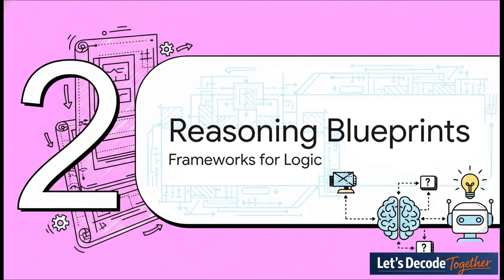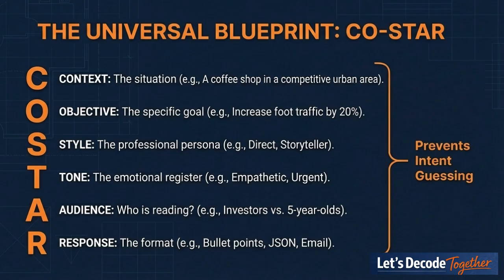Okay, let's move to part 2 and see how this all builds up. Now that we've got the basic structure down, we can start using professional blueprints to build really powerful prompts. These are frameworks designed to guide the AI's reasoning so it doesn't have to guess what we want. A real industry standard for this is a framework called CO-STAR. It's basically a simple checklist to make sure you've covered all your bases. You've got context, objective, style, tone, audience, and the response format. This little framework is brilliant because it forces you to go from just a vague idea in your head to a super precise set of instructions, covering every angle the AI might need.